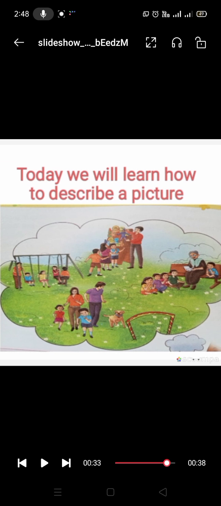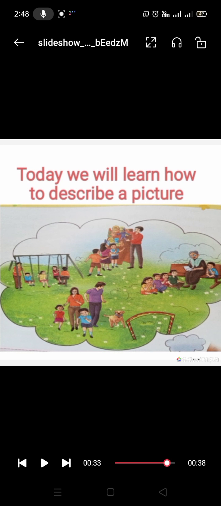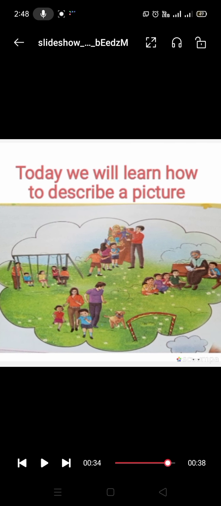now so today I am giving you a picture, so we will learn how to describe a picture. So for writing about it, you have to keep in mind, so what is the place, where is place situated, what can you see here, how people are looking, are they happy or sad, so what is the color of things around here, so what is the dress up of each person, what are they doing, and how is the weather. Okay, then you will be able to write down this descriptive paragraph.